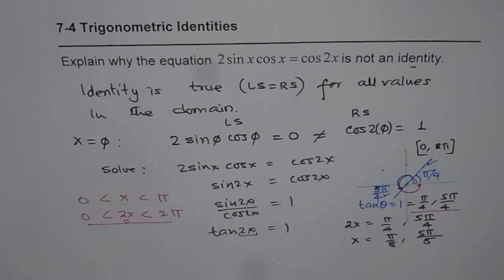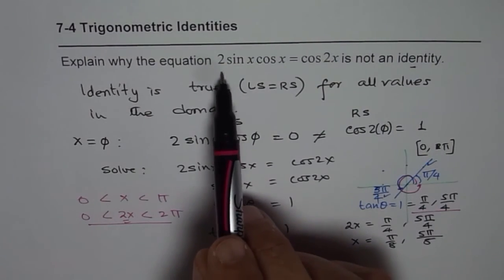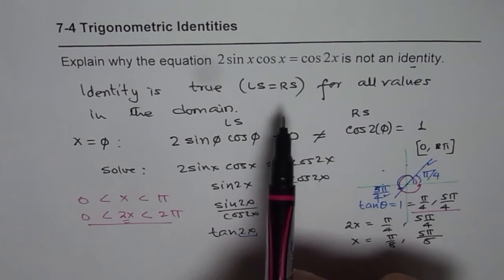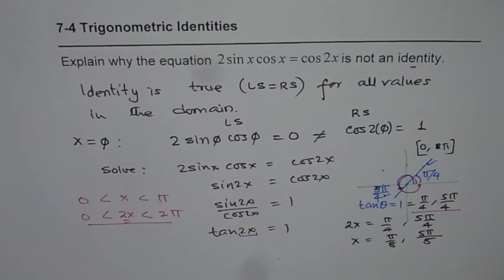Anyway, we'll discuss trigonometric equations in the later videos. Now, as far as identities are concerned, it is important to note that identities are true for all values, but equations are true only for a few values. So the equations which are true for all values will be termed as identities, right? Not all equations. That's a very important thing to understand as we move forward in solving trigonometric identities and equations. Thank you and all the best.